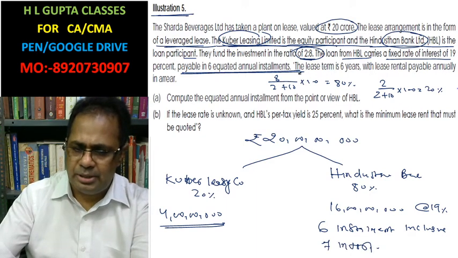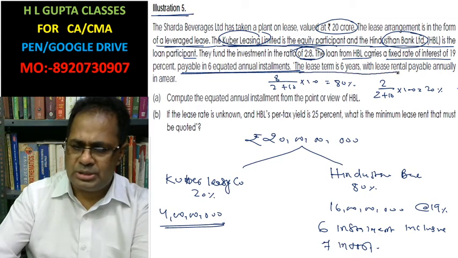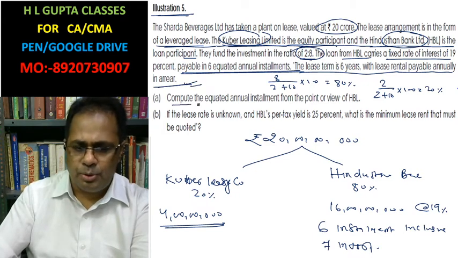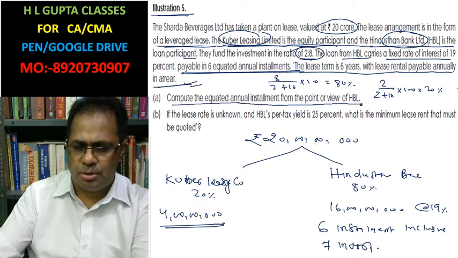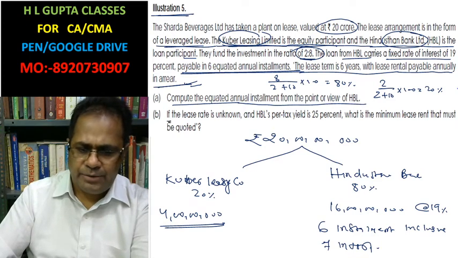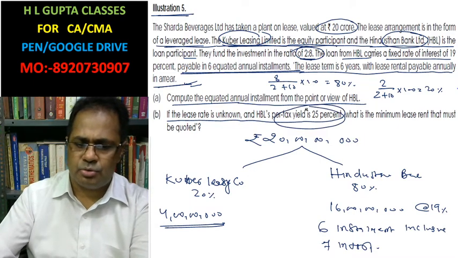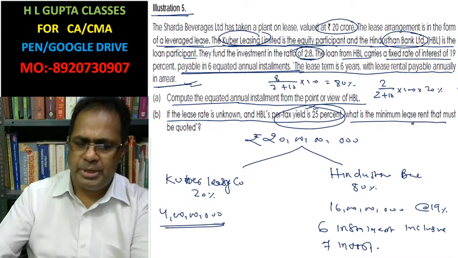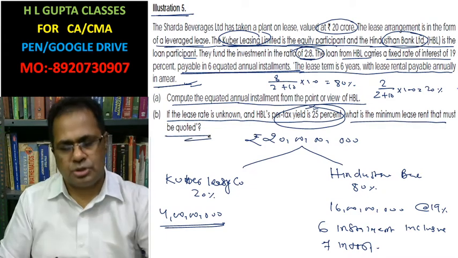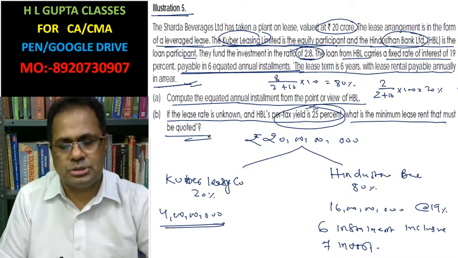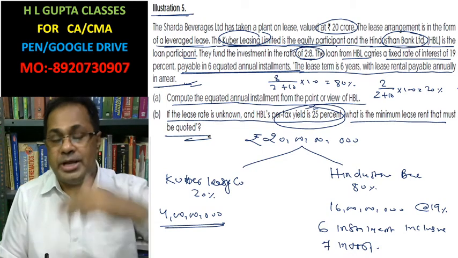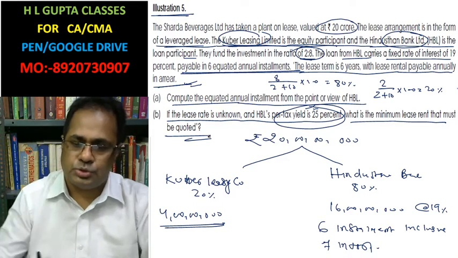The leasing company's term is 6 years, with lease rental payable annually in arrear, at the end of each year. Compute the equated annual installment for the loan. If the lease rent is unknown and HBL's pre-tax yield is 25%, the company wants a return of 25%. What should be the minimum lease rent quoted? This is a similar question to earlier ones, but a leasing question. First you have to pay the annual loan installment, so you need to calculate the first answer.